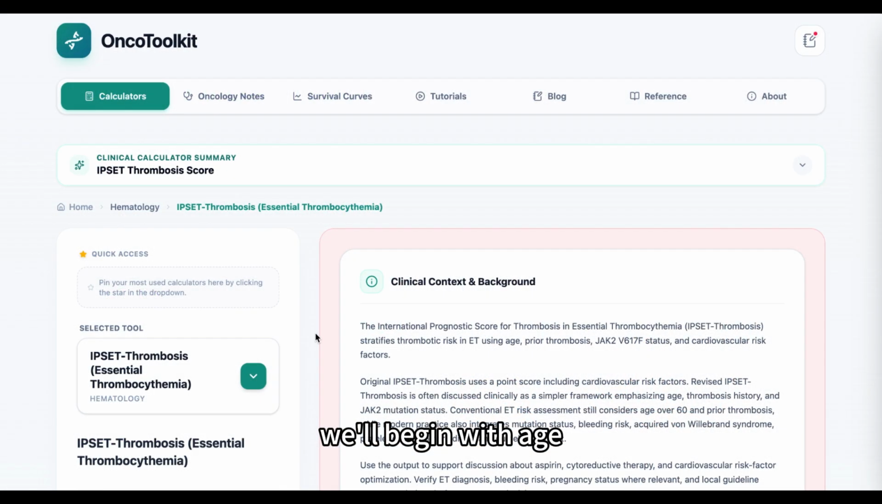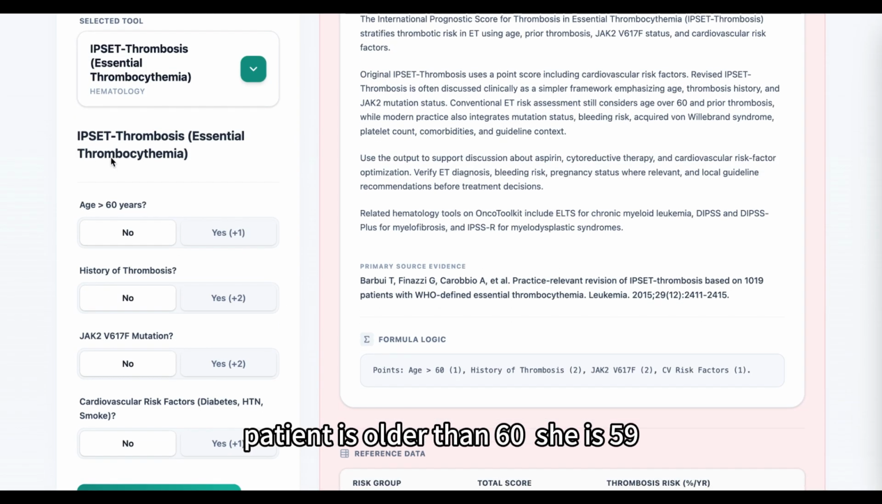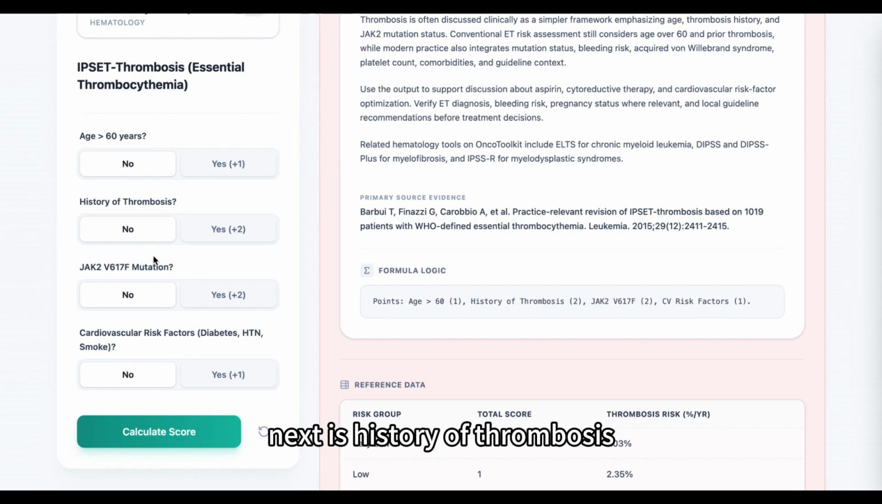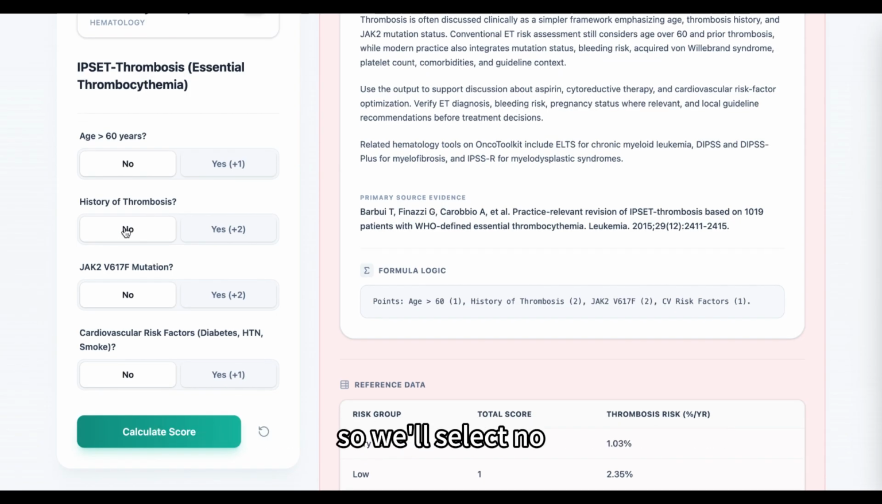We'll begin with age. The calculator asks whether the patient is older than 60. She is 59, so we'll select no. Next is history of thrombosis. She has never had a previous thrombotic event, so we'll select no.